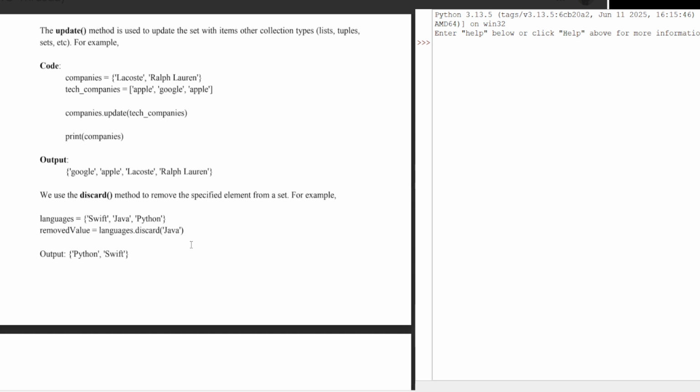So it will be Python and Swift. Why do you see the order has been shifted? Because it's an unordered data structure, so it will order in its own way.